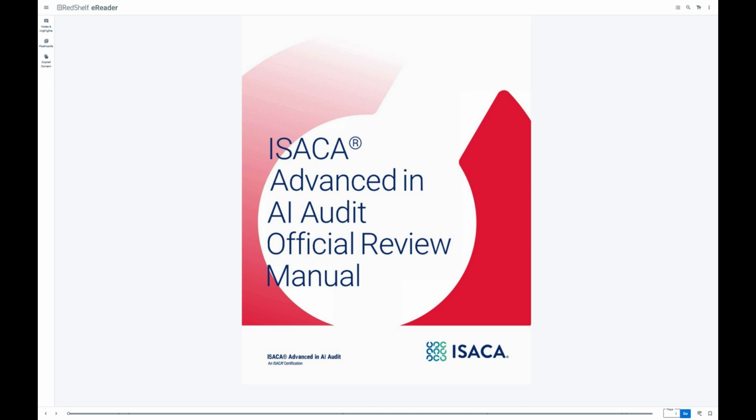Yes. Question 2 gets right into bias. It asks, if an AI solution shows discrimination based on gender in its decisions, what type of bias is the most likely explanation? Options are A, systemic bias, B, statistical bias, C, human bias, and D, overfitting. Ah, a very hot topic. Bias in AI. What does the manual say is most likely here? The answer is A, systemic bias. The explanation points out that systemic bias comes from biases that are already embedded in our processes, our institutions, or crucially, in the historical data used to train the AI.